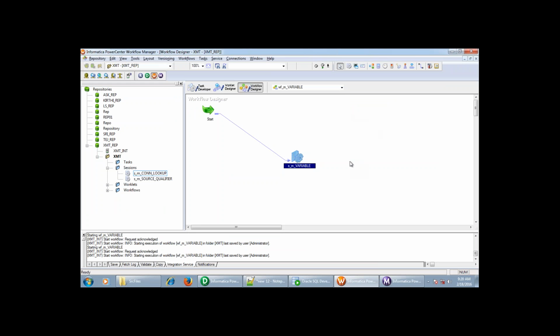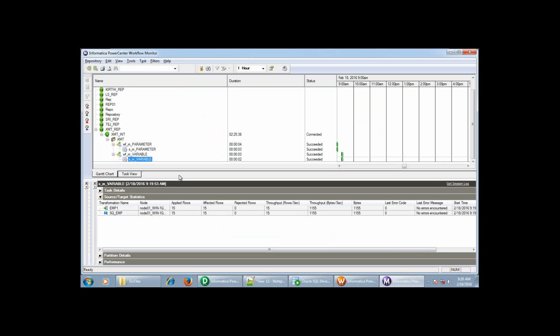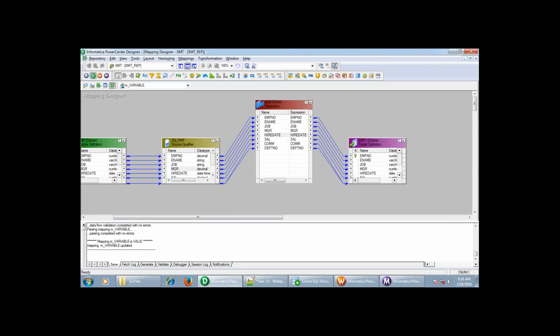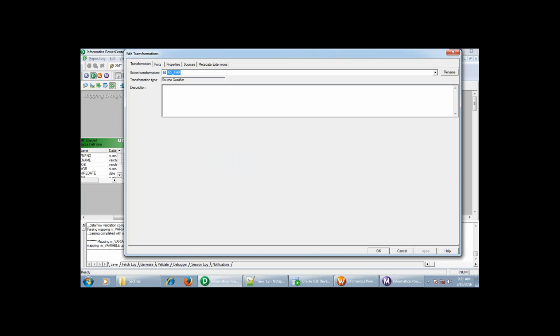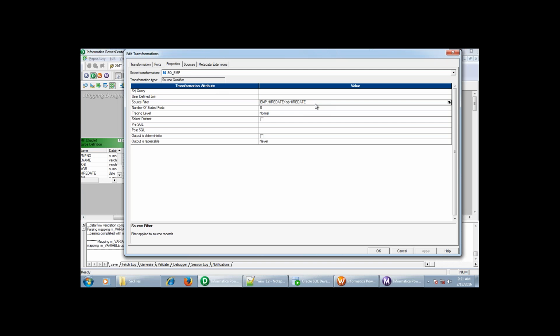Okay, if I rerun this workflow, what will happen? Any one of you, if I run this workflow again, what will happen? You'll get the same value. Yeah, because we have now added the condition. What is the condition here?